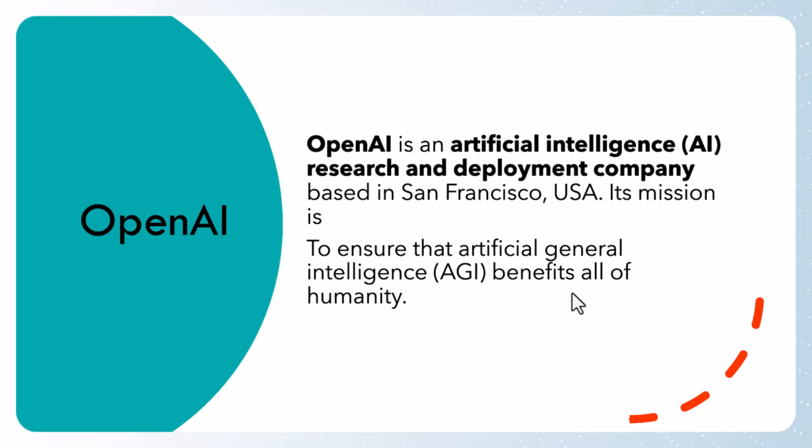For example, most people are already using ChatGPT. Whatever questions we ask or whatever we chat, it replies to you. If you ask for code, it will generate it and give it to you. If you ask it to format an email, it will format it and give you the response of the email. Internally how ChatGPT works, we will see in the next slides. Just to repeat, OpenAI is a company and it is in the USA.